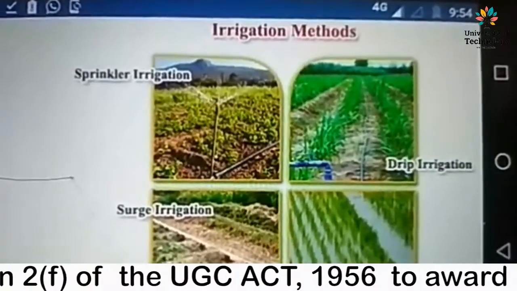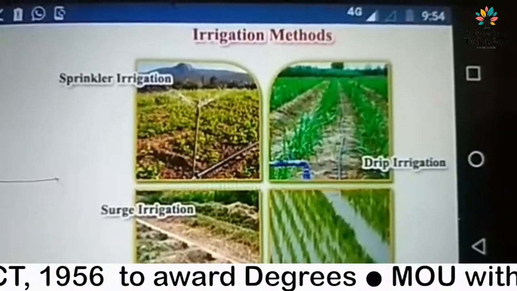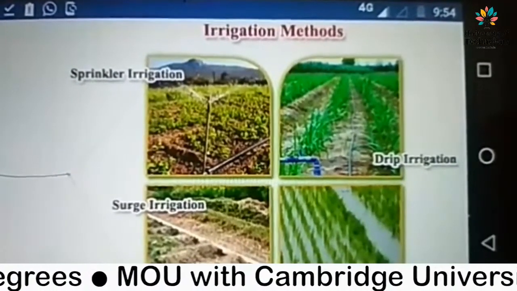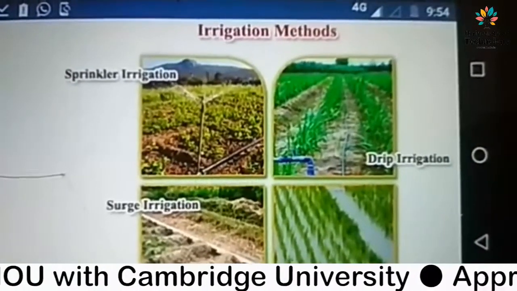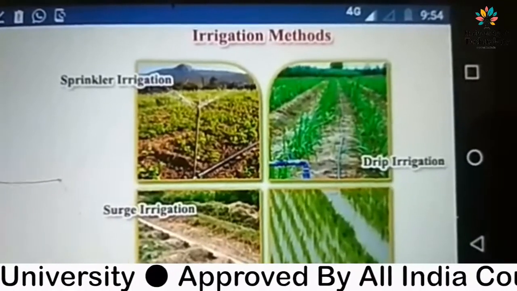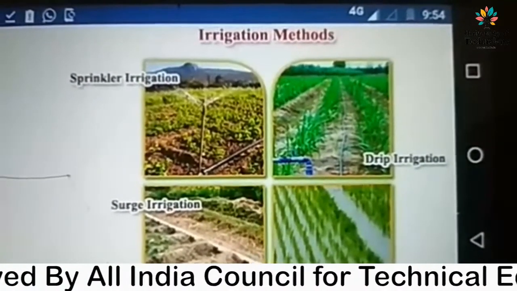So this is not a proper method of irrigation, flood irrigation. Okay, so for more efficient irrigation, the methods of application that should be adopted by the cultivators are drip irrigation, surge irrigation and sprinkler irrigation.